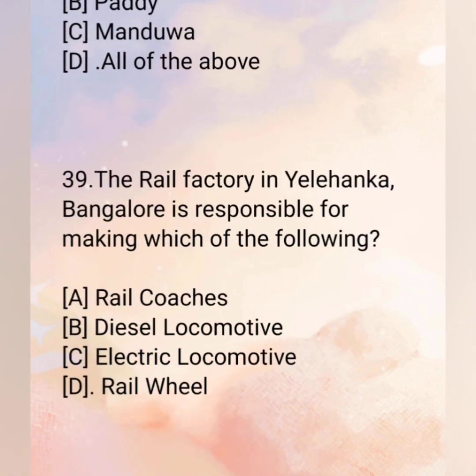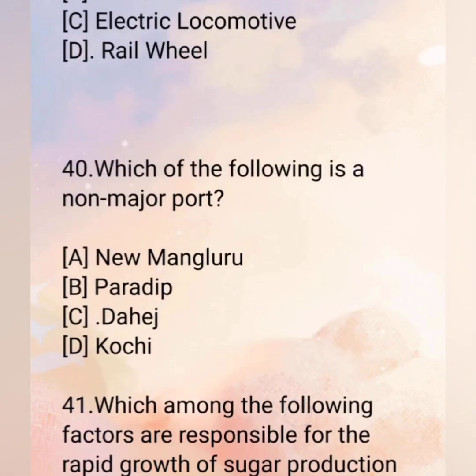39. The rail factory in Yelahanka, Bangalore is responsible for making which of the following? A. Rail coaches. B. Diesel locomotive. C. Electric locomotive. D. Rail wheel. The correct answer is D. Rail wheel. 40. Which of the following is a non-major port? A. New Mangaluru. B. Paradip. C. Dahej. D. Kochi. The correct answer is C.